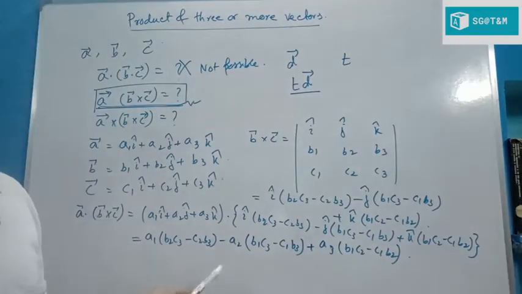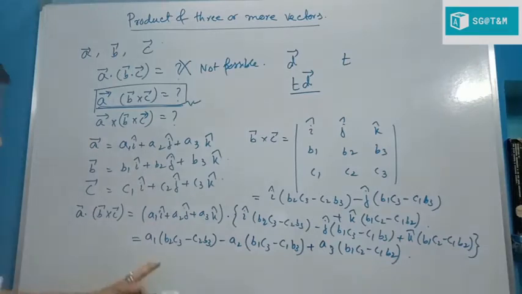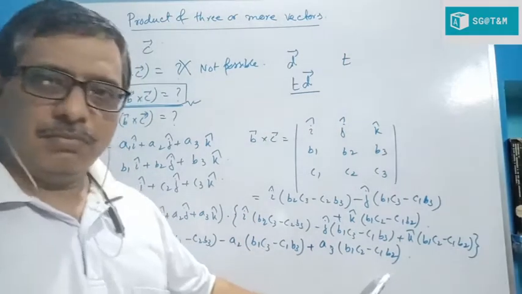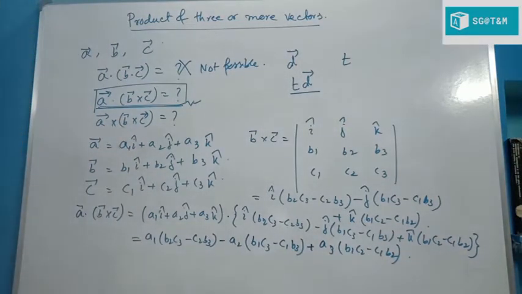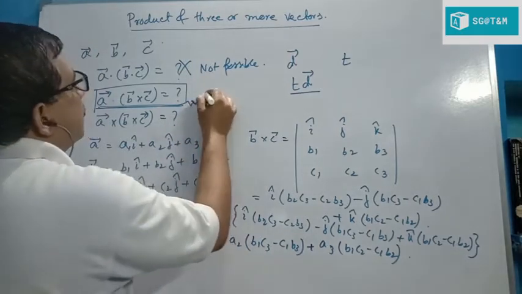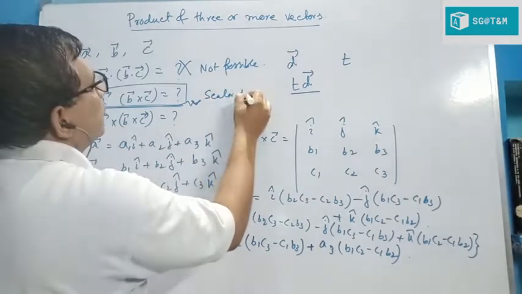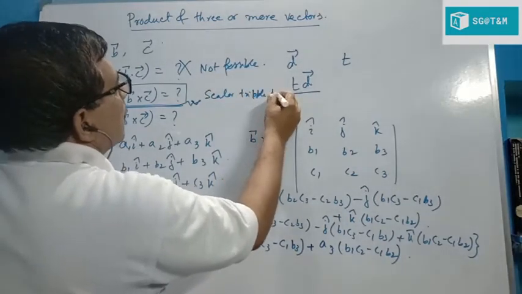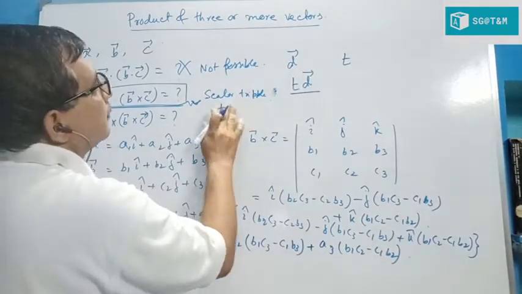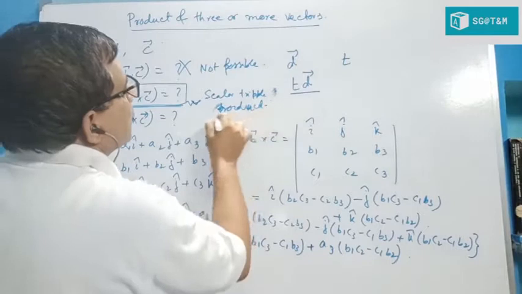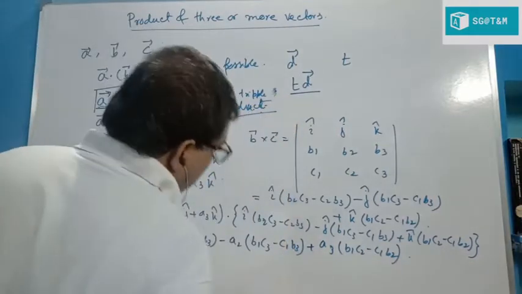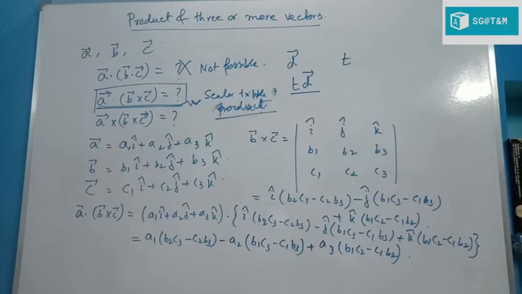Is this a scalar quantity or a vector quantity? Obviously there exists no i, j, k cap, so obviously it is a scalar quantity. So A dot B cross C is the scalar triple product. This is known as the scalar triple product. Since after multiplication we get a scalar quantity, it is a scalar triple product.